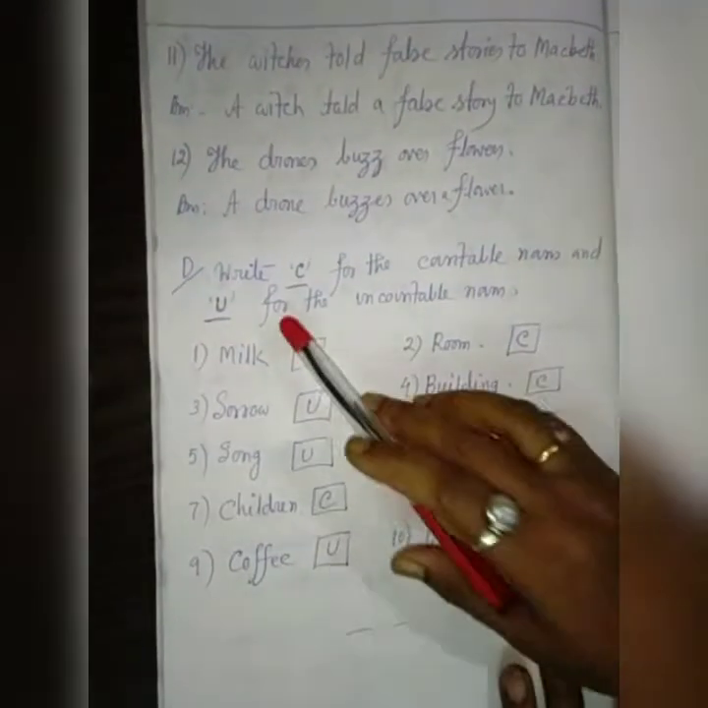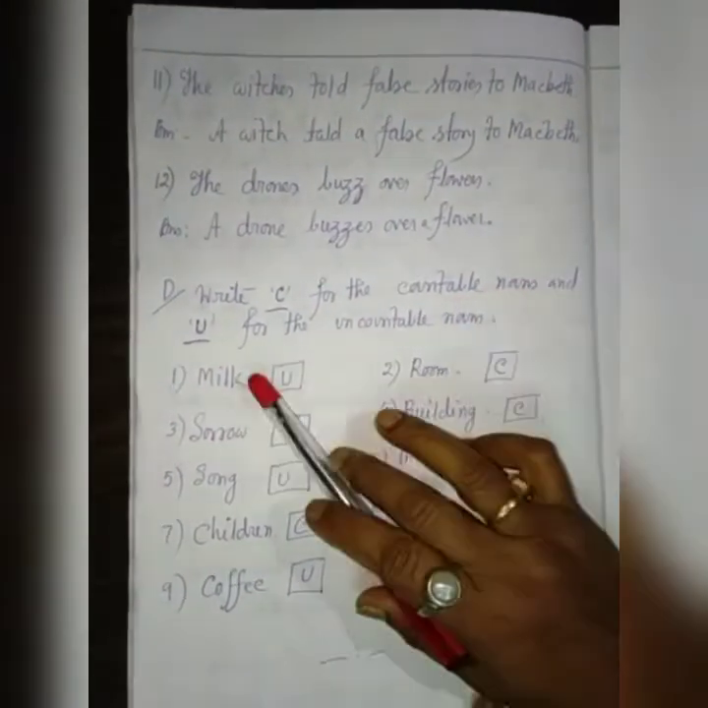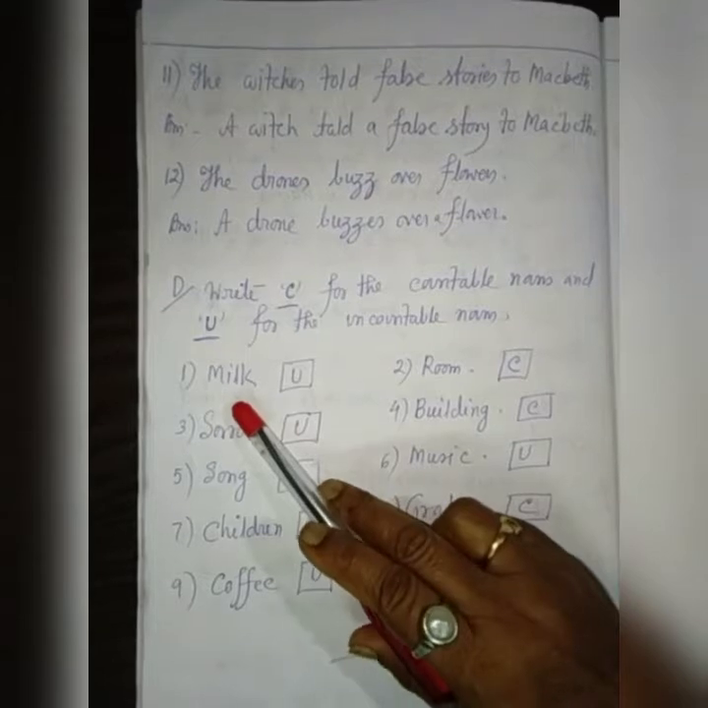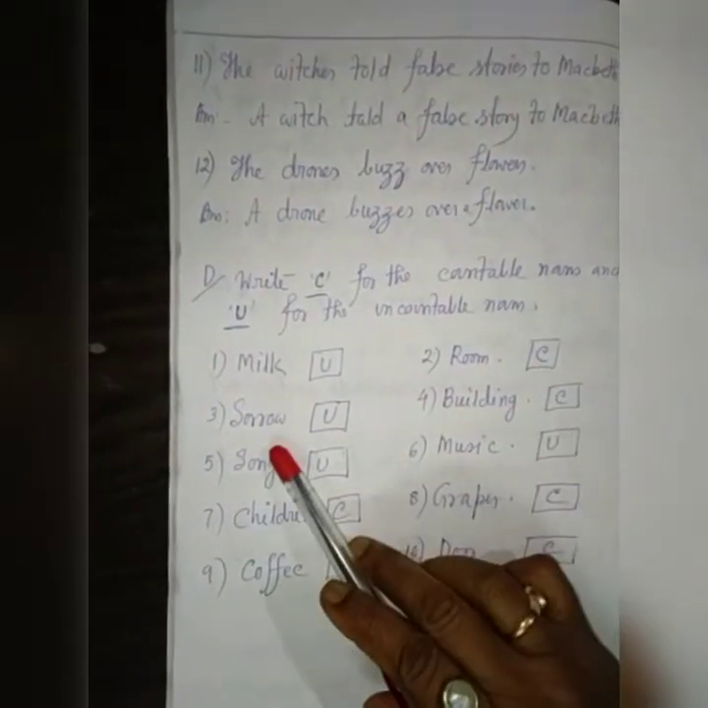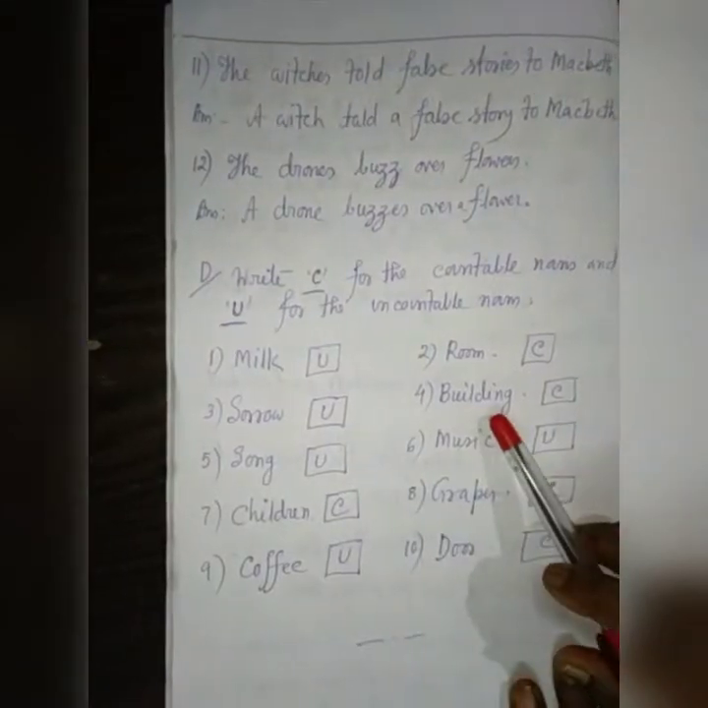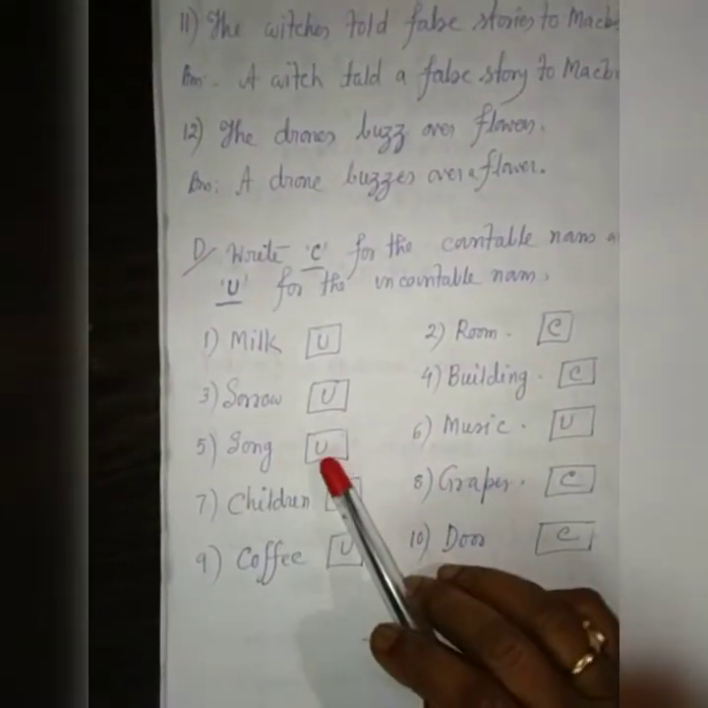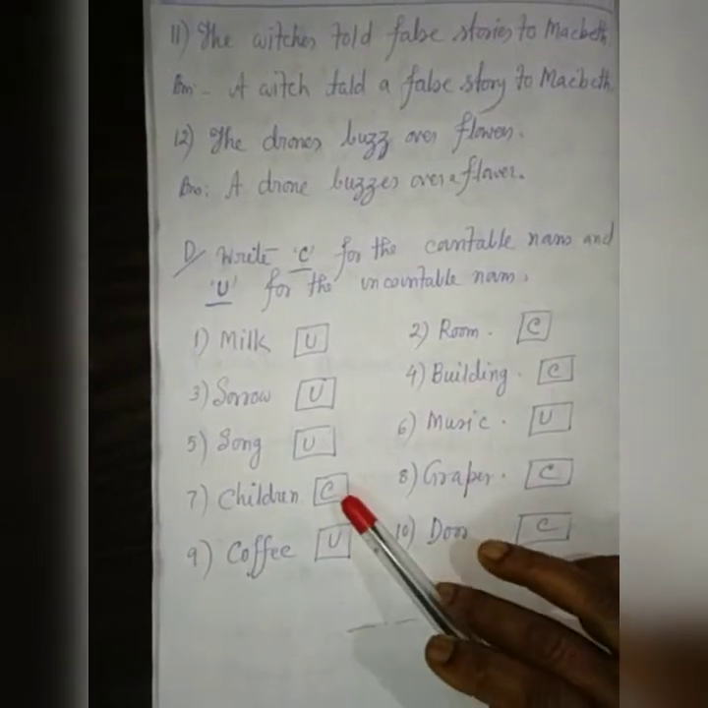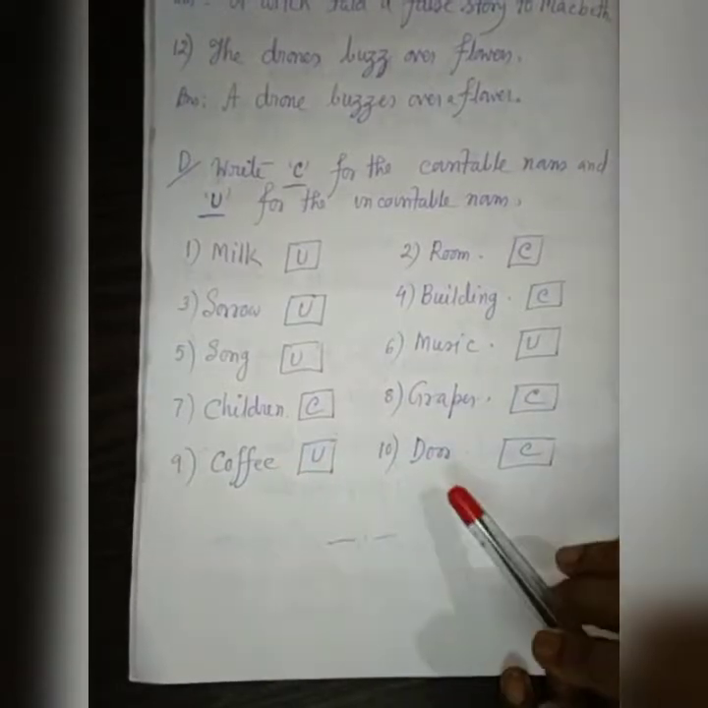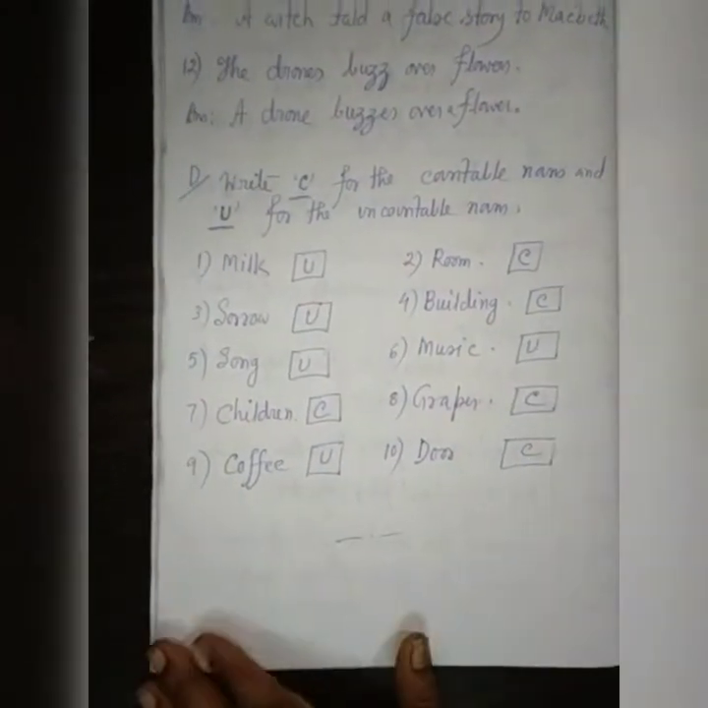D. Write C for the countable nouns and U for the uncountable nouns. Milk, U, uncountable. Room, countable. Sorrow, uncountable. Building, countable. Song, uncountable. Music, uncountable. Children, countable. Grapes, countable. Coffee, uncountable. Door, countable. I repeat once again all these question answers.